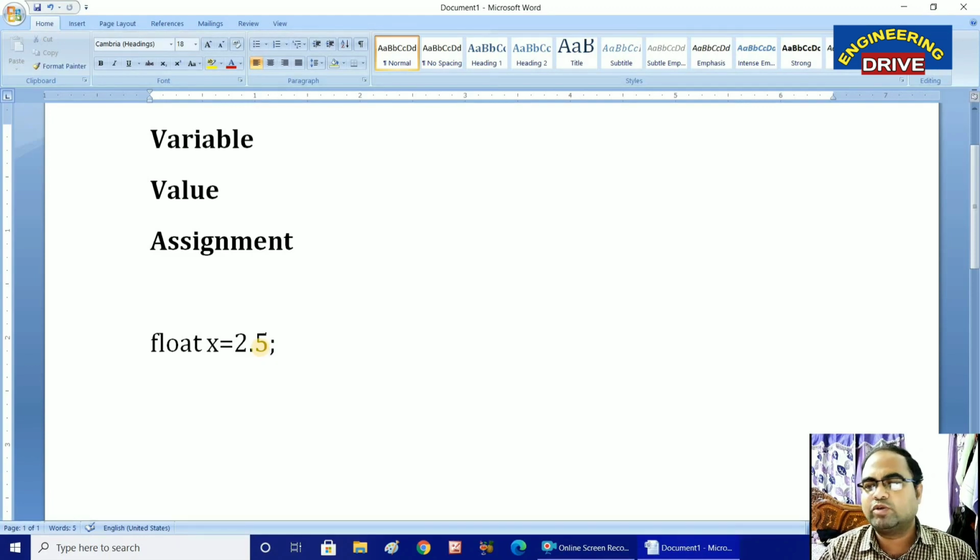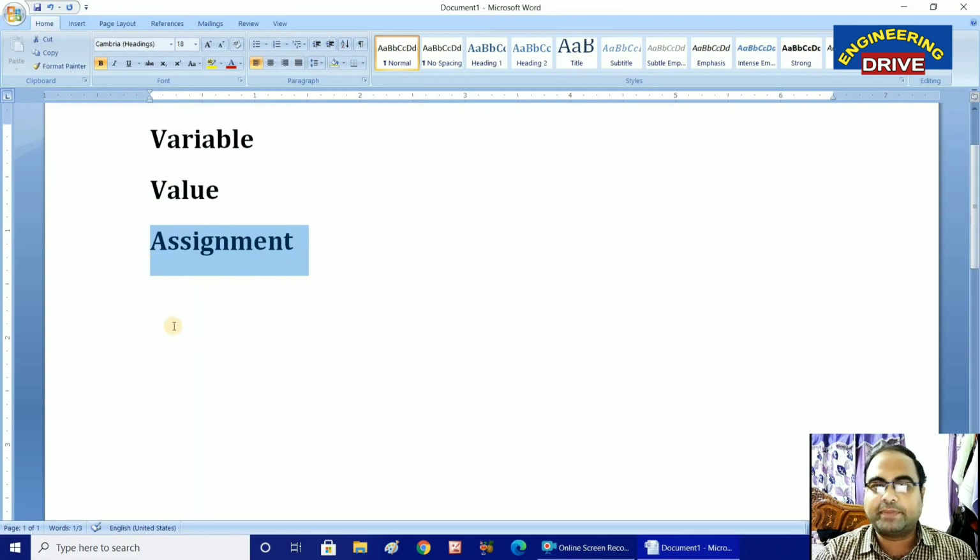So these are the things we have discussed in our C program. Yes or no? The same concept here also. Here also, a variable is nothing but some letters, which are some names which we want to use in the program. Then what is a value? A value is nothing but what we will store in the variable, and assignment is nothing but an operator which is used to assign the value to the variable.